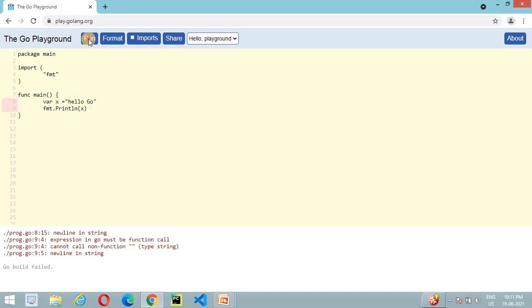Let's make it capital. It will print hello go. So these are the two different forms of string literals.